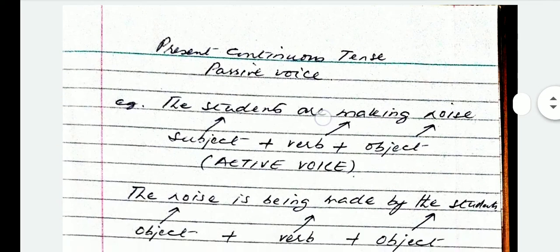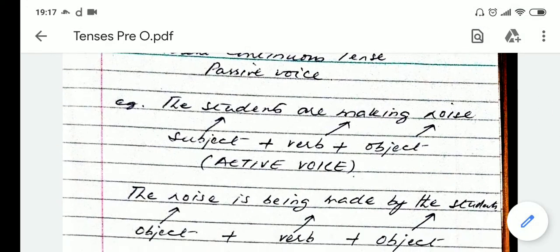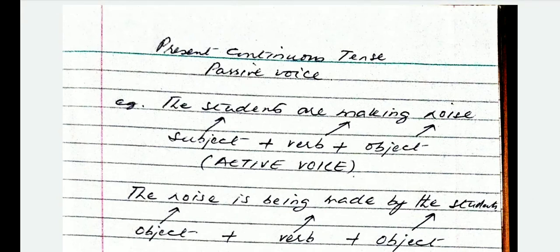For example, there is a sentence: the students are making noise. This is a simple present continuous tense, and this is also an active voice present continuous tense. Why is it an active voice present continuous tense? In any active voice sentence, the subject will be placed first. Subject कौन होता है? Who is doing the work.